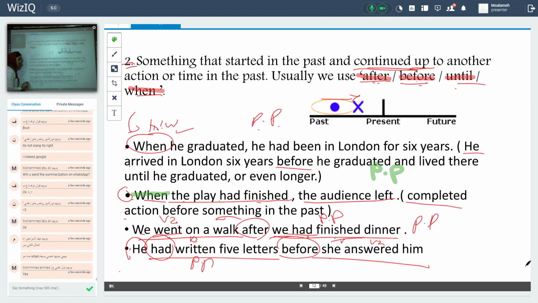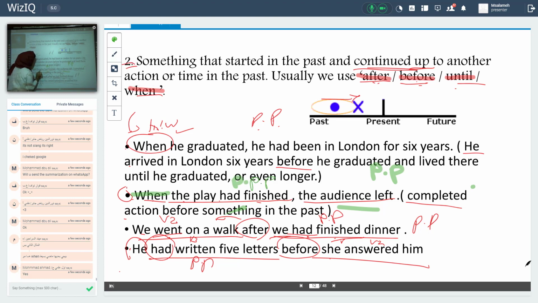Okay, look. If you want to answer according to the meaning of the sentence, you forget the keyword. Here I have two actions: the play had finished and the audience left. One action happened and ended before the other. So this sentence I will solve in what? In the past perfect. One of them should be in the past perfect.